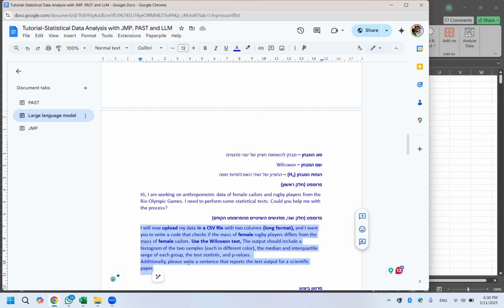That's another change. We're going to upload data in a CSV file with 2 columns, which means long format. And I want you to write a code that checks the mass of the female rugby players differs from the mass of the female sailors. Use Wilcoxon's test, and this is the output, like I've shown you before. And please write a sentence that reports the test output for a scientific paper.